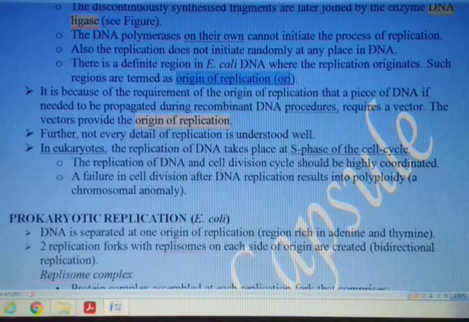When we discuss biotechnology, a foreign gene is inserted into bacterial plasmids.